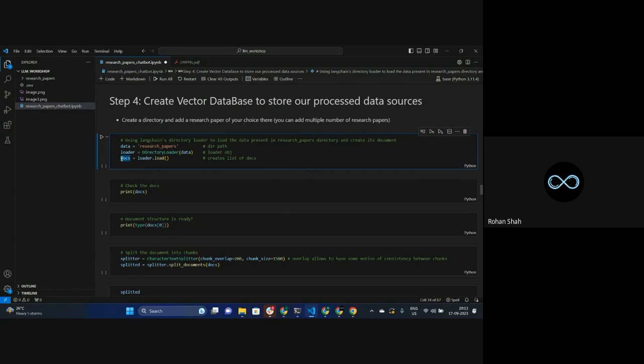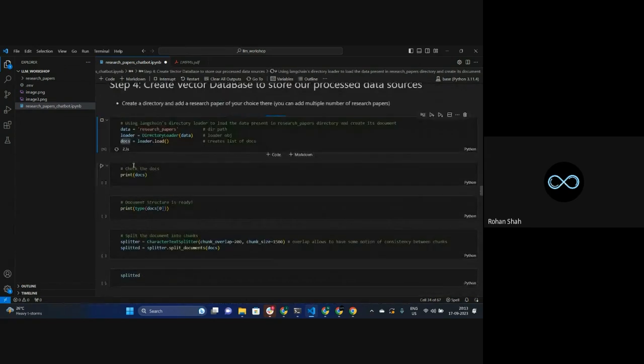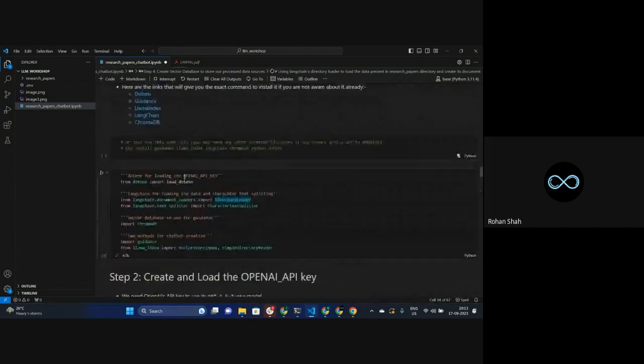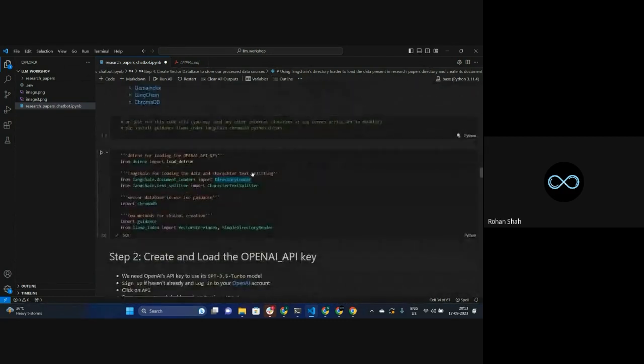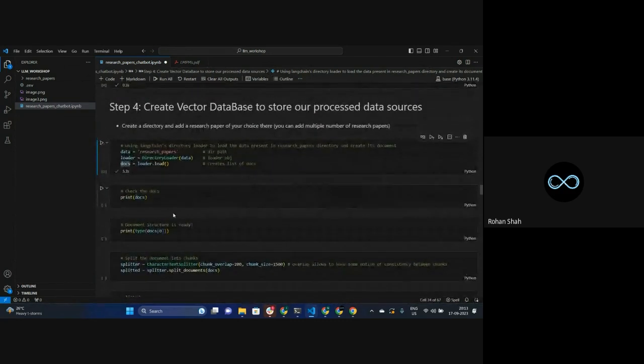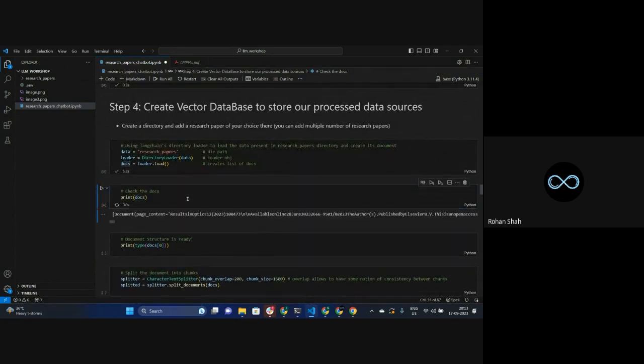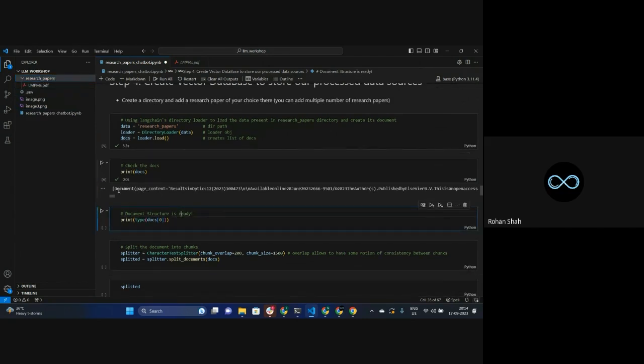Okay. So what is this document saving? Let's check it. This is the first step that I've done, the loading part. Okay. After this loading, I'm going to do the chunking part. So let's see how our documents look. Because there is only one PDF, right? We are getting only one document. Now, if you can see, this document is present within the list. So to get access to this document, I have to use zero indexing, because that's the first thing we have inside the list. And let's see how it looks.